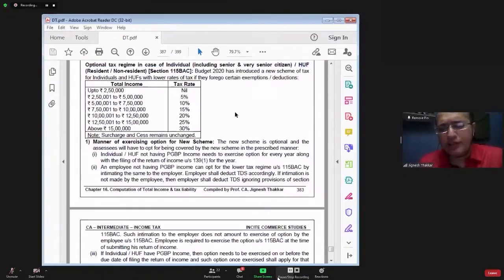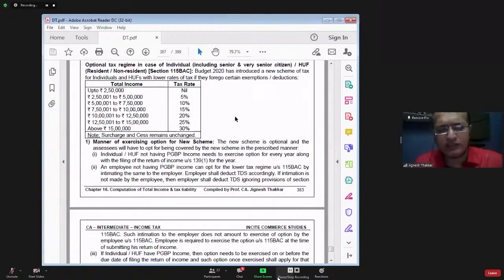Means individual and HUF can pay tax either as per the normal tax rates. What are the normal tax rates? Basic exemption limit up to 2.5 lakhs, 2.5 lakhs to 5 lakh 5% tax, 5 lakh to 10 lakh 20% tax, above 10 lakh 30% tax. That is the normal slabs. In case of a resident senior citizen, 3 lakh will be the basic exemption limit. In case of a resident super senior citizen, 5 lakh will be the basic exemption limit. So individual and HUF can pay tax as per those slabs.